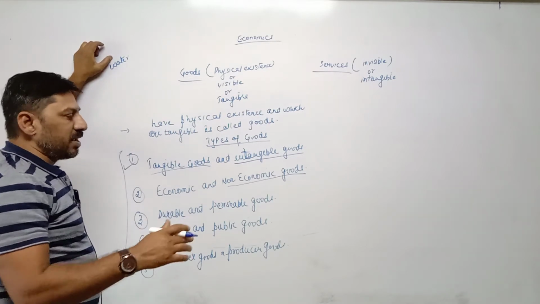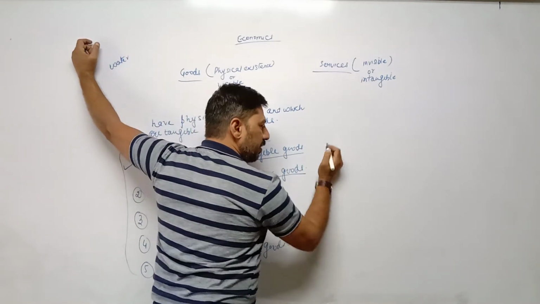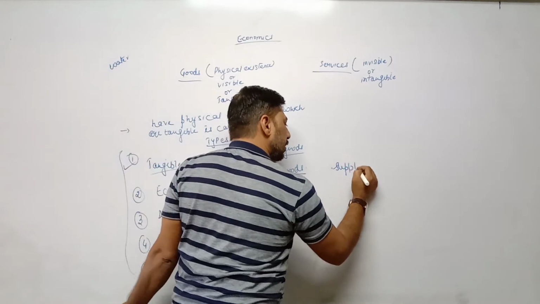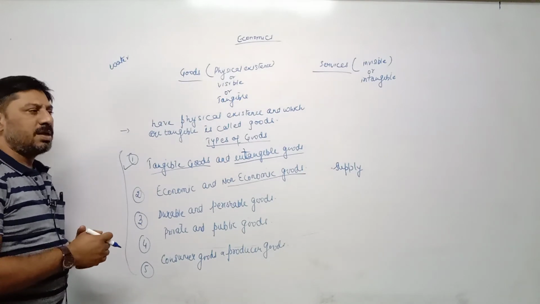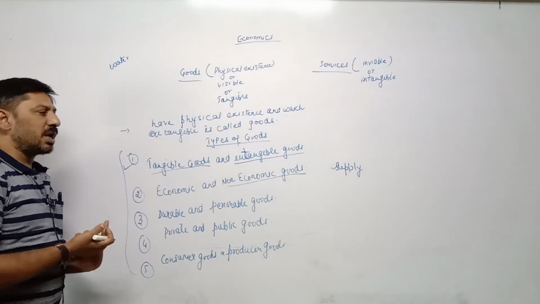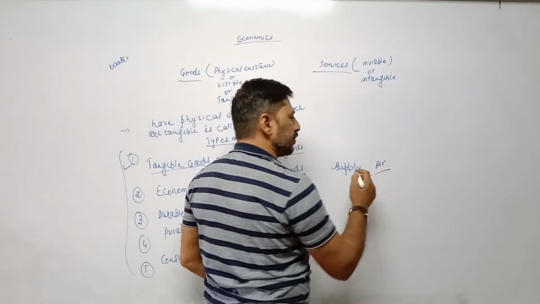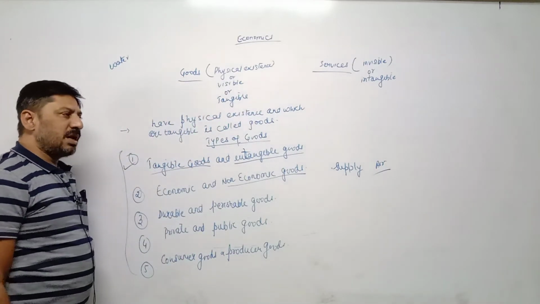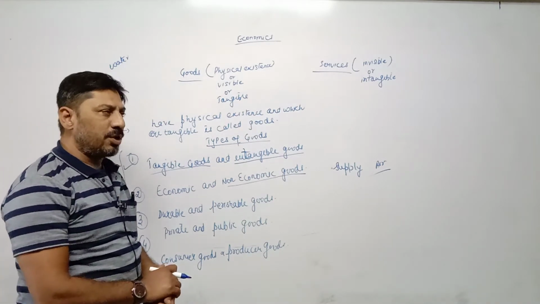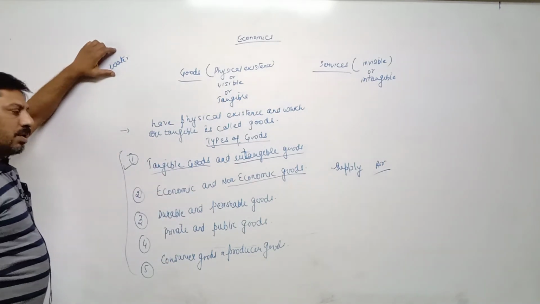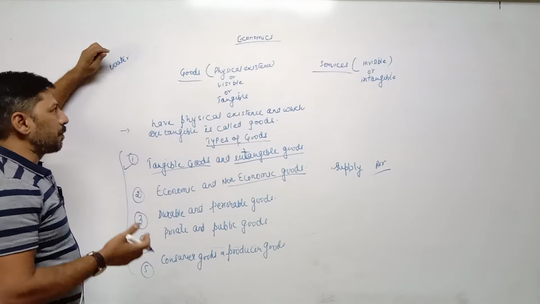Non-economic goods means, if we talk about demand and supply, when supply for any commodity is available in abundant quantity, means in huge quantity, in that case such goods do not have any value. For example, air, which we are taking, is available in abundant quantity, means supply is more, that's why it does not have any value. Earlier, water also was a non-economic good because it was available in abundant quantity,